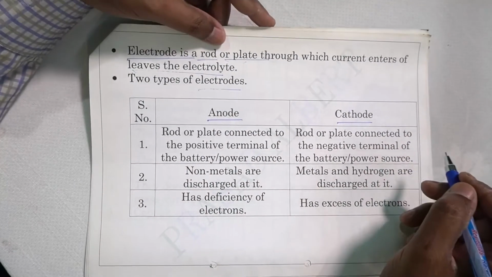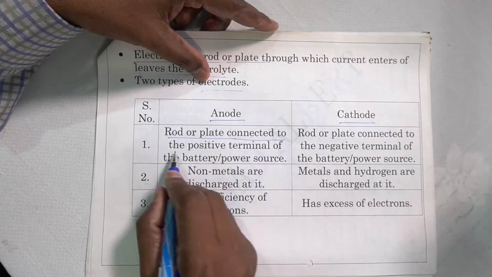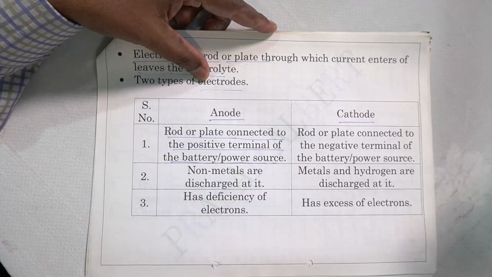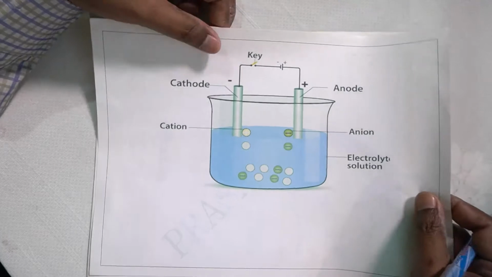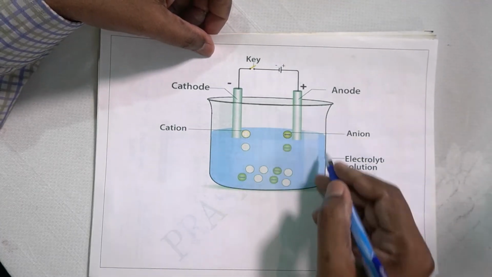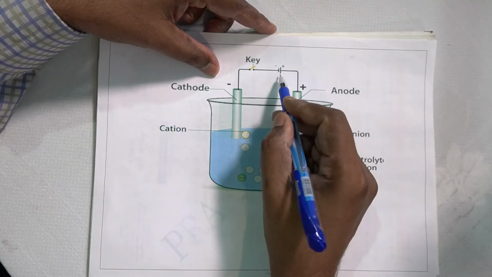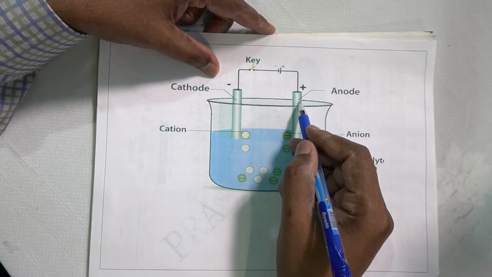Now what is an anode? Anode is a rod or plate connected to the positive terminal of the battery or power source. You can see here a picture of electrolysis. So the anode has a positive charge. Here is a battery or power source. The positive terminal is connected to the anode.